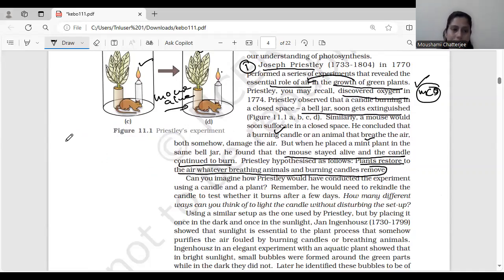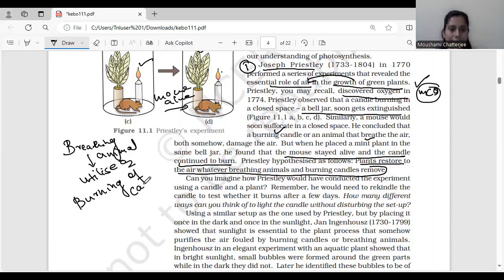So breathing animal, this is important. A breathing animal is able to utilize oxygen, as well as burning of candle, that is, combustion. Burning of candle is also able to utilize oxygen. So in the second case, what happened is, since the mint leaf was able to perform photosynthesis, oxygen was given out and this oxygen was utilized by both of them.